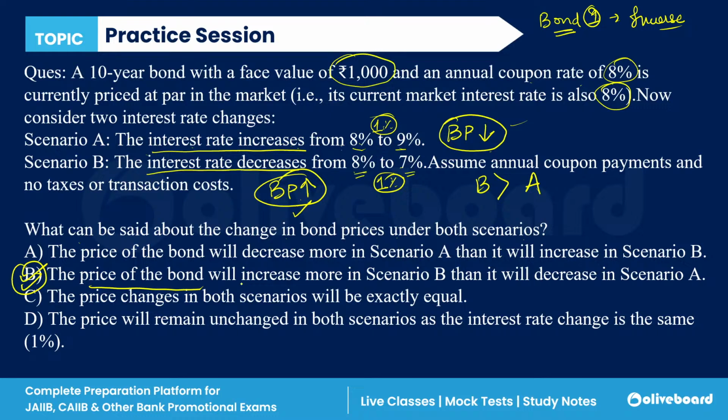The price of the bond will increase more in scenario B than it will decrease in scenario A. Clear? So B is the correct answer, everyone. Sunil is correct. Ruchi is correct. Hema was correct before. Now, if you have any doubt in this question, please feel free to ask.